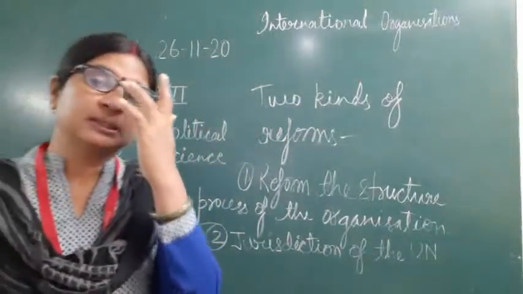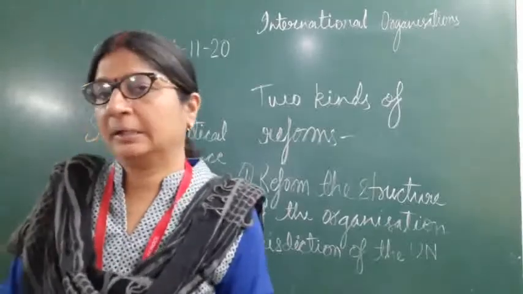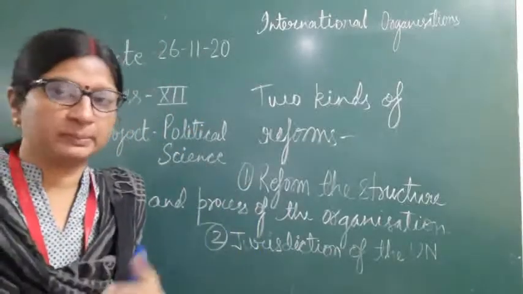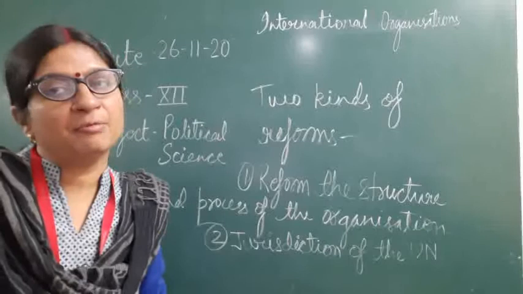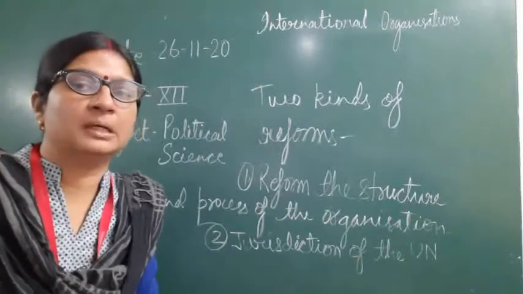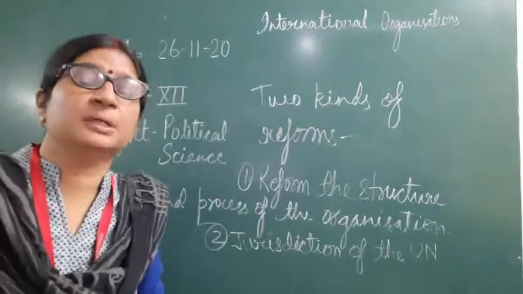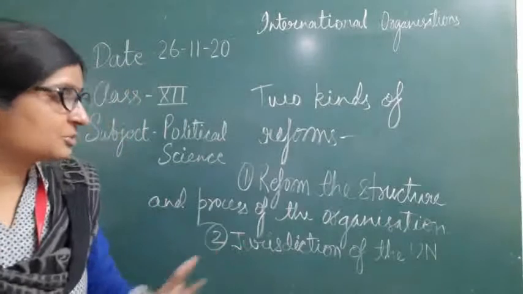Okay, so these two types of demand is there regarding the reform. अगर reform लाना है तो इन दोनों चीज़ों में ही reform लाने की जरूरत है. Everyone has agreed upon this कि yes, there is need to reform the structure and process of the organization. There is need to reform the jurisdiction of the UN.